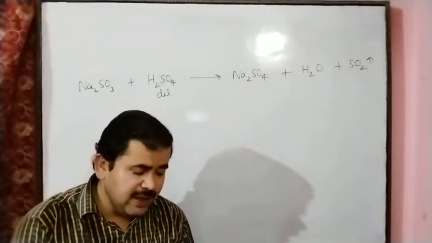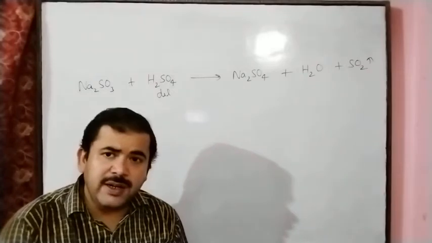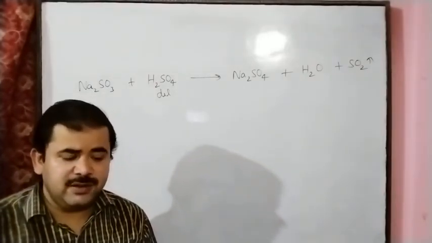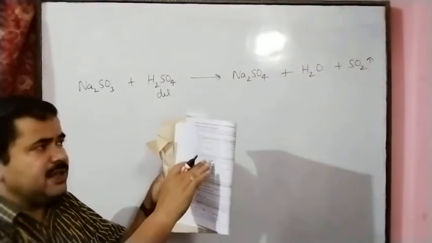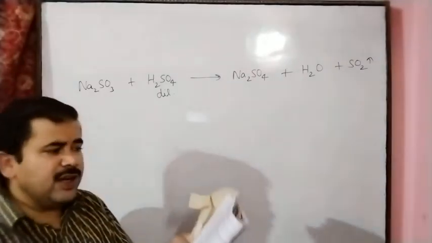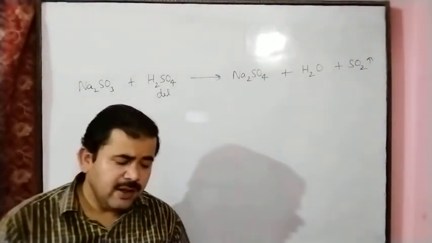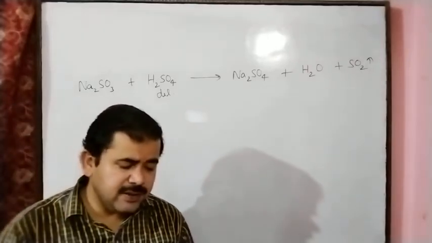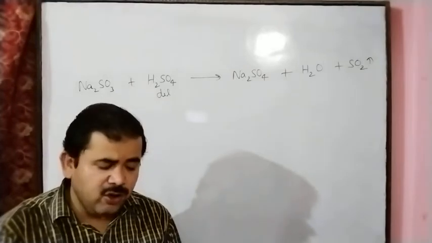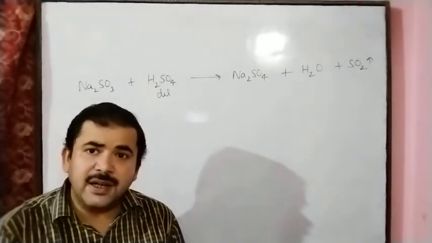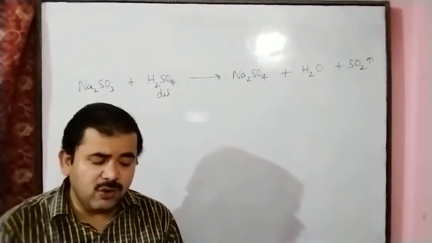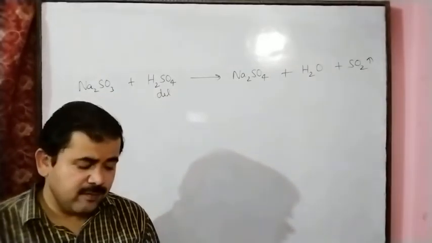In the third chemical reaction, ammonium chloride reacts with calcium hydroxide, and we get ammonia gas, NH3, and two other substances, calcium chloride and water. On page number 20 you can see these chemical reaction characteristics given: change of color, and after this evolution of gas.